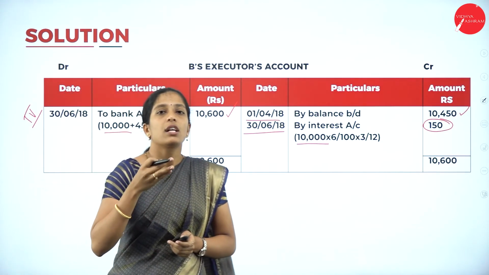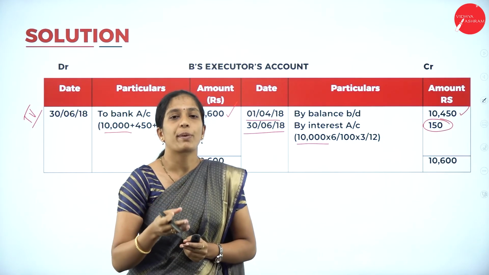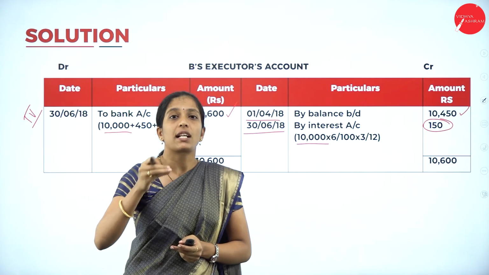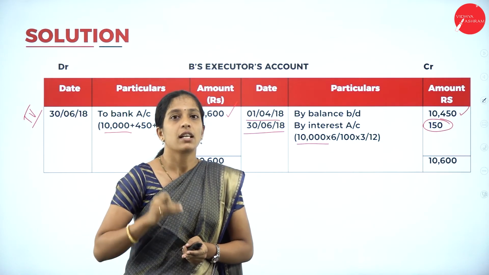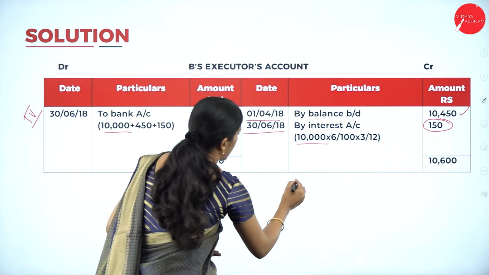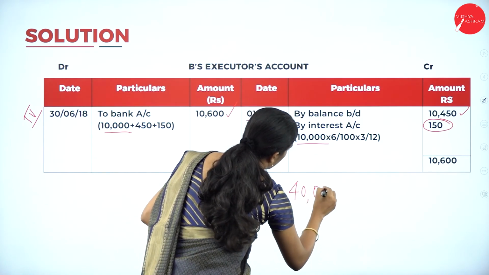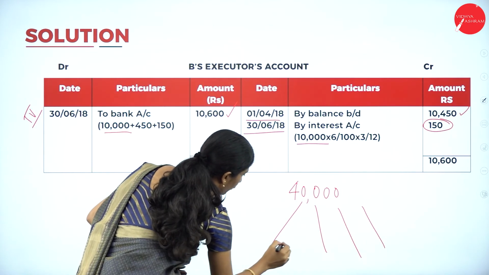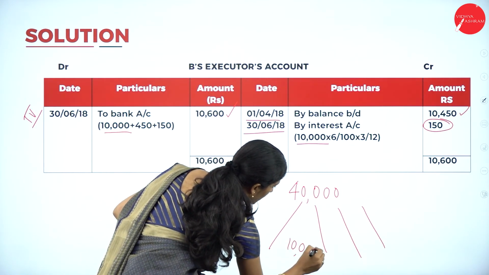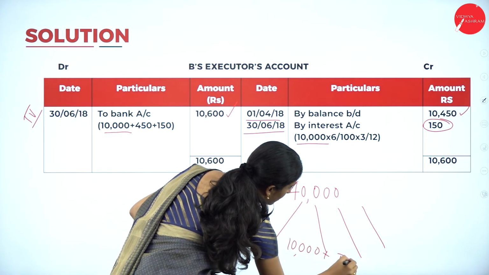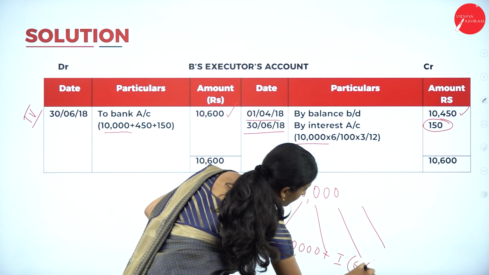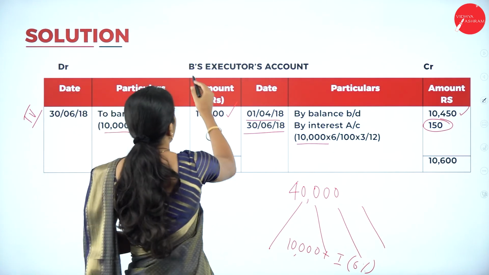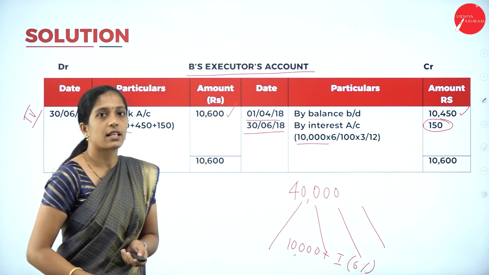So this is how you are going to prepare the deceased partner's executor's account when the payments are made in installments. Here 40,000 is paid in 4 equal installments, that is 10,000 each plus interest of 6%. This is how we prepare the deceased partner's executor's account.